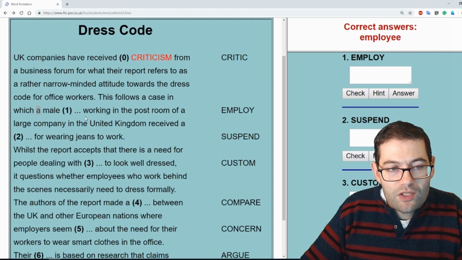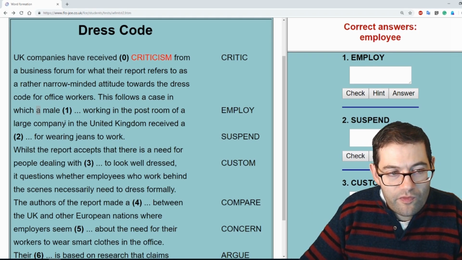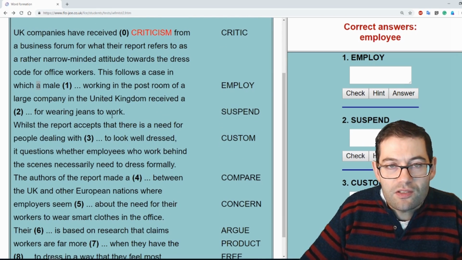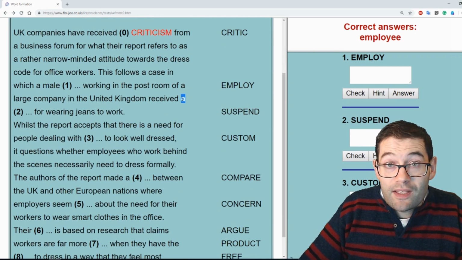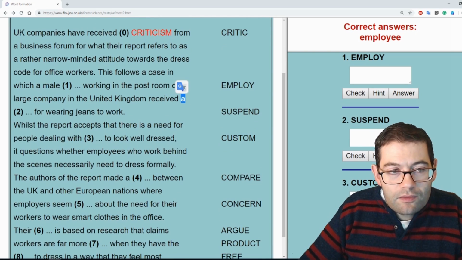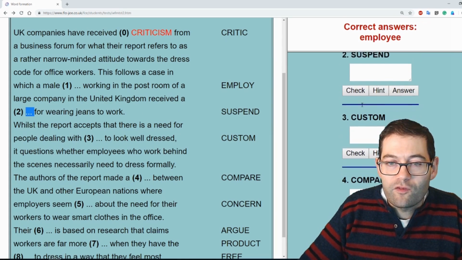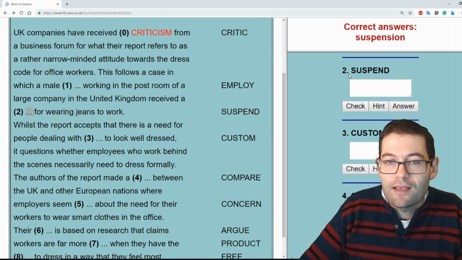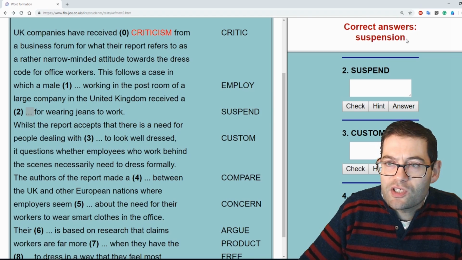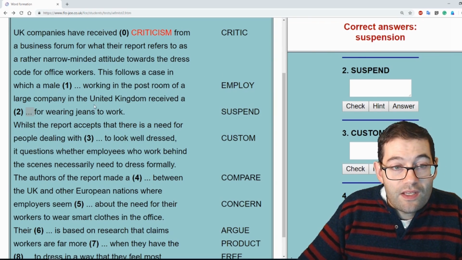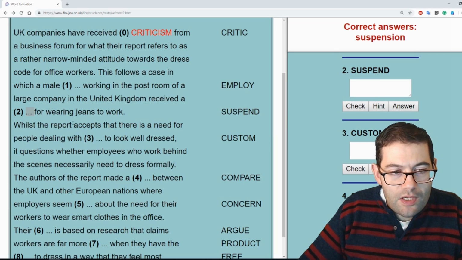This follows a case in which a male employee working in the postroom of a large company in the United Kingdom received a what for wearing jeans to work. If we have a look at the language pattern, we can see an article, but we can't see the noun to which the article refers. So here we need a noun. The noun form of the verb suspend is suspension. Just watch the spelling here: drop the D, add in an S, and then you've got ION. So received a suspension for wearing jeans to work.